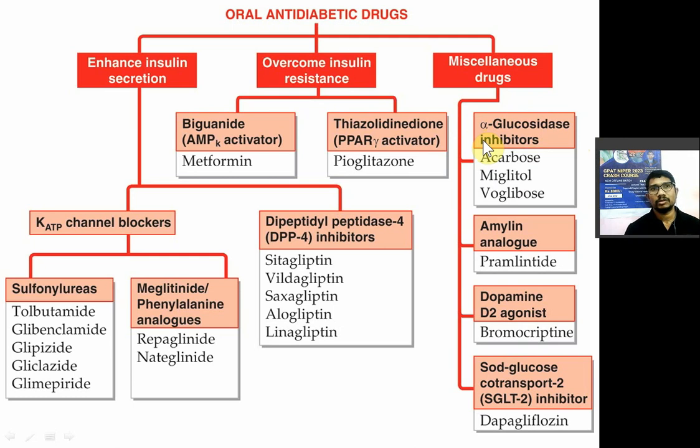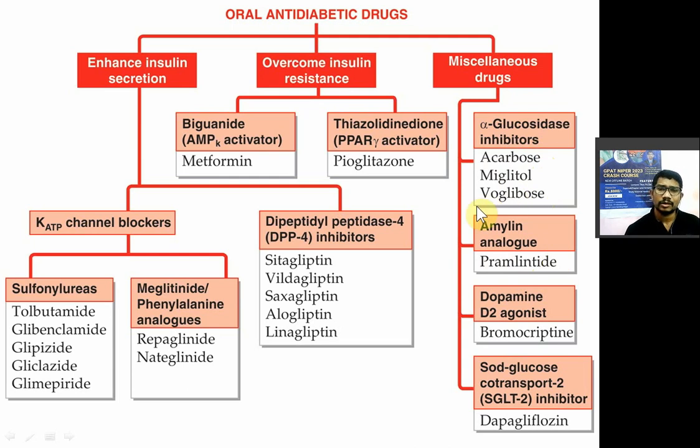उसका काम होता है to break down the complex sugars. So जो complex sugar है, starch होगा, उनको break down करेगा and it will convert into simple sugars, disaccharides and sucrose. So inhibition of this enzyme will prevent the breakdown of carbohydrate and will prevent the rise of blood glucose level. Obviously acarbose, miglitol and voglibose, इनके ऊपर क्वेश्चन आ चुके हैं. Now there is one adverse effect of these, so they may cause flatulence and diarrhea.